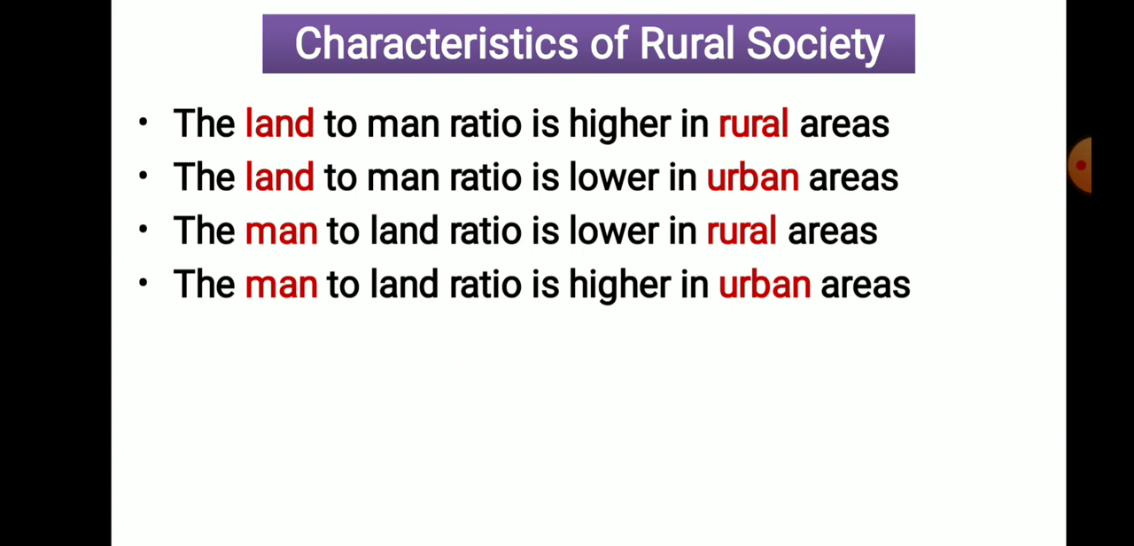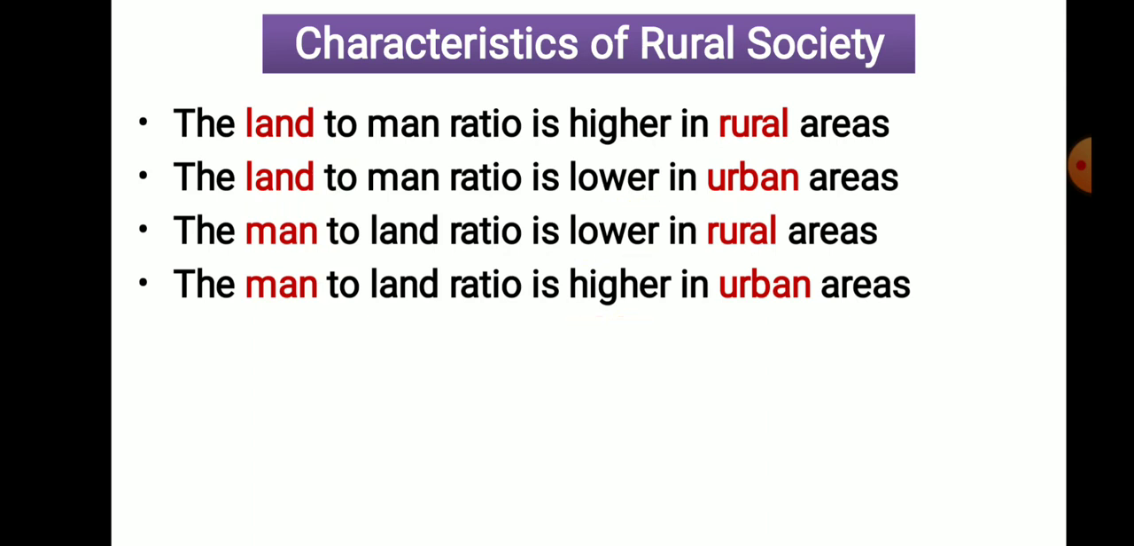But how to remember this one? Here you can see the land to man ratio, man to land ratio. That means the first word is most important in a ratio. Okay. And what is asked? Whether it is higher, lower, lower, higher.